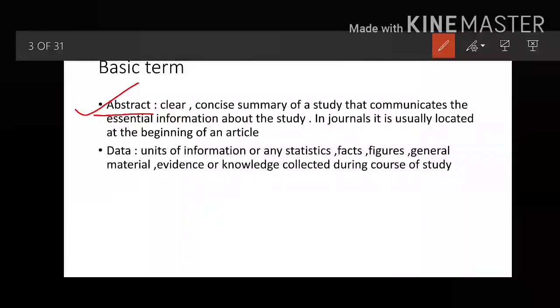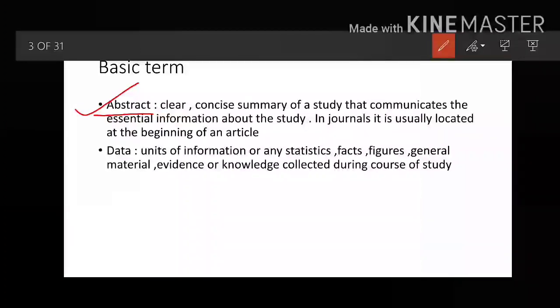Okay, now where will you find this abstract? If you go through any journal, in a research journal it is usually located at the beginning of an article. So if you go through the article, in the beginning itself you can find the word abstract, and below that you will find that the researcher has written, in a nutshell, his or her study. So this is abstract. I hope this word abstract is clear to you.